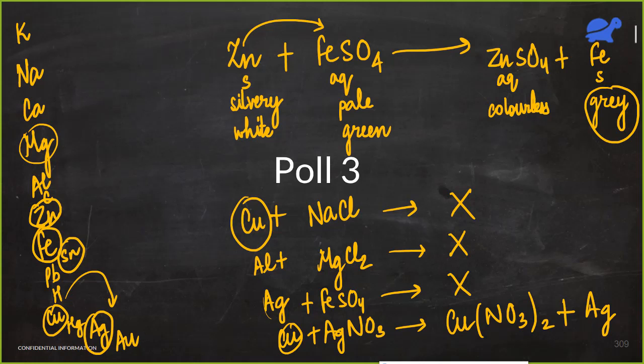Seventh, arrange the following in decreasing order of reactivity. So yeah, the second option is right, and most of you have said it's right, but some of you are confused about the signage. So see, first one was Na is greater than Ca, so this is correct. In the third option I gave Na is less than Ca, so this would be wrong. So the correct option is the second option.